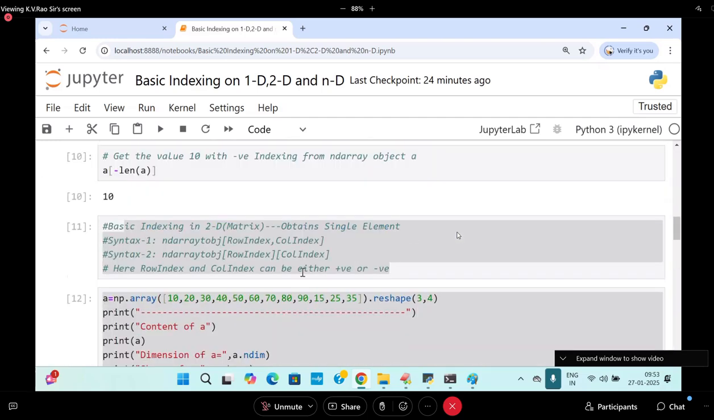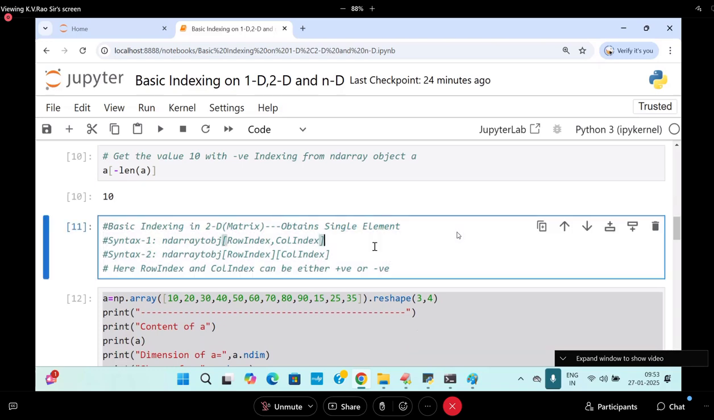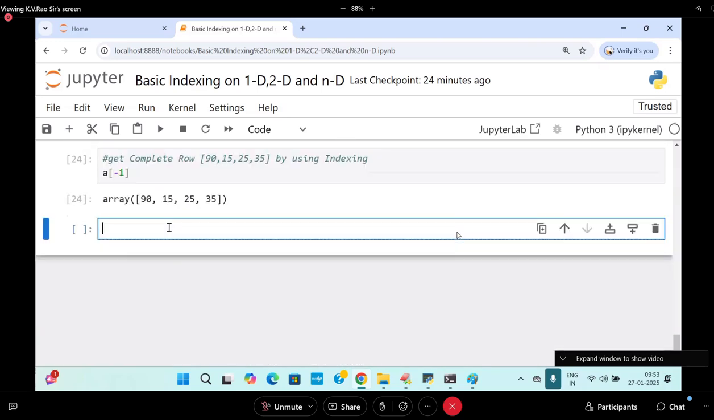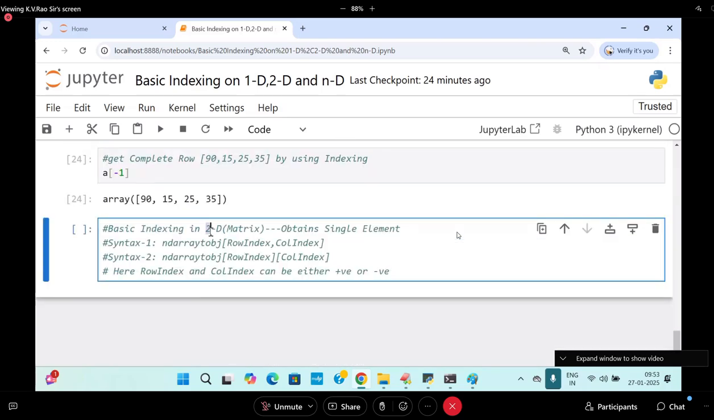2D. Now I'm going to understand indexing on 3D. How do you go for 3D indexing? Very easy. 3D is nothing but matrices, with dimensions, rows and columns. So, matrix number, comma, rows, comma, columns. How many indices? 3. Matrix index, row index, column index.